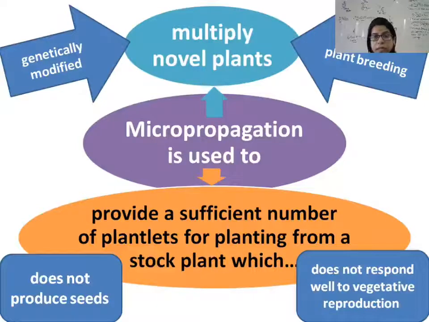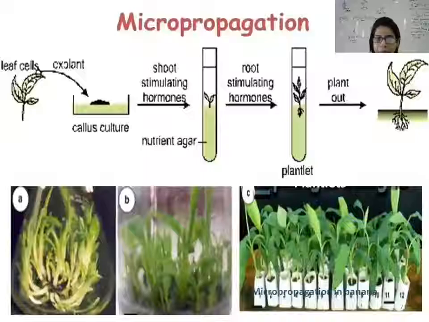Once we have generated the novel plants, we can multiply them with the help of micropropagation. And the second use of micropropagation is the Xerox copy manner. So two points you have to note down: micropropagation is used for mass multiplication and for Xerox copy of the plant.